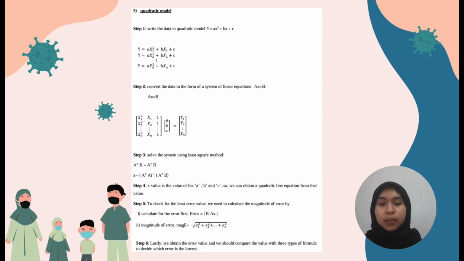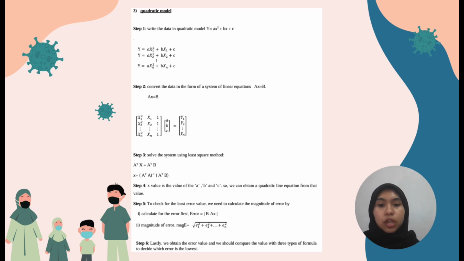Next, here are the steps for obtaining the magnitude of error for the quadratic model. Firstly, write the data in the quadratic model, which is the equation y equals ax squared plus bx plus c. Next, for step 2, convert the data into the form of a system of linear equations, which is Ax equals B. We need to identify the values of matrix A and matrix B. Next, step 3, solve the system using the least square method, which is A transpose A x equals A transpose B. The value x is obtained by using A transpose A inverse multiplied with A transpose B. Step 4, the x value obtained is the value of a, b, and c. So we can obtain a quadratic equation from those values.